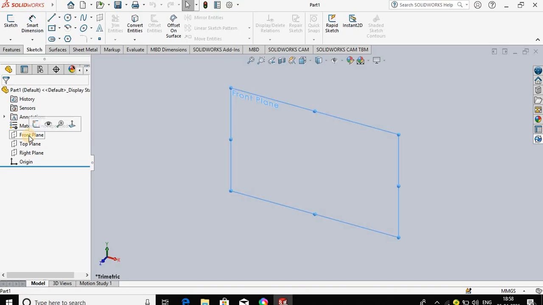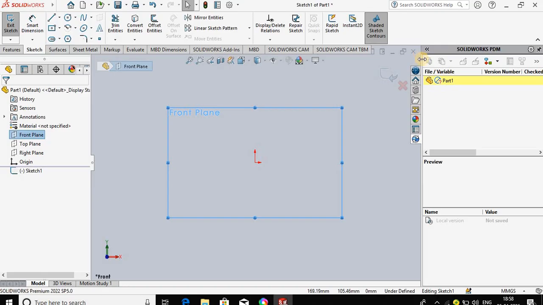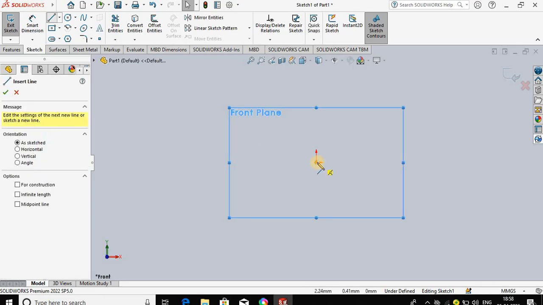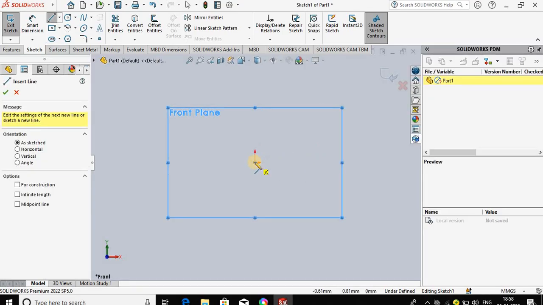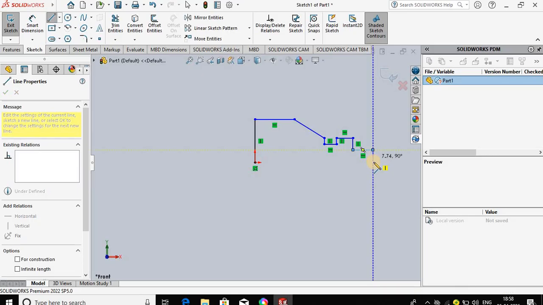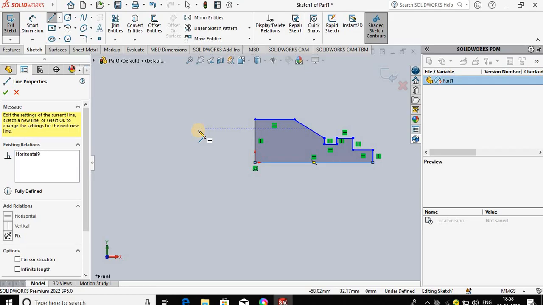Select the front plane, sketch option, use the line command. Exit from command.